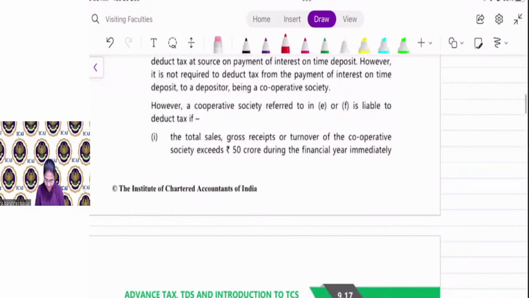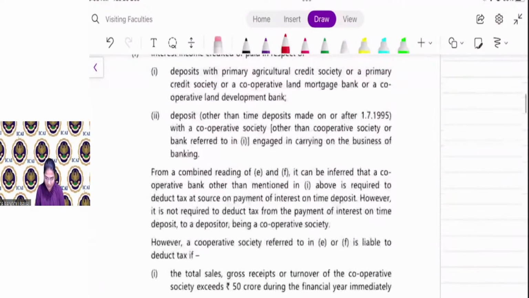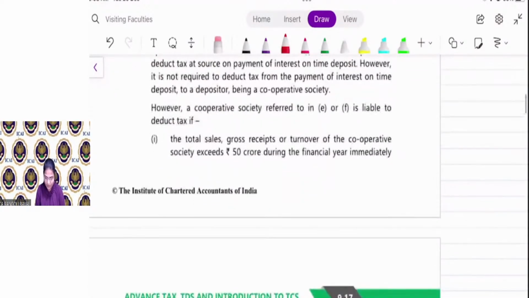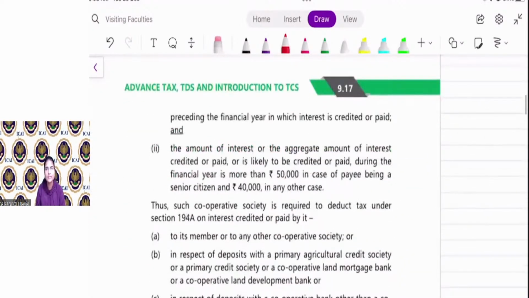However, if in the case above, the total gross receipt or turnover of the cooperative society is more than 50 crore during the last year, then TDS is applicable.